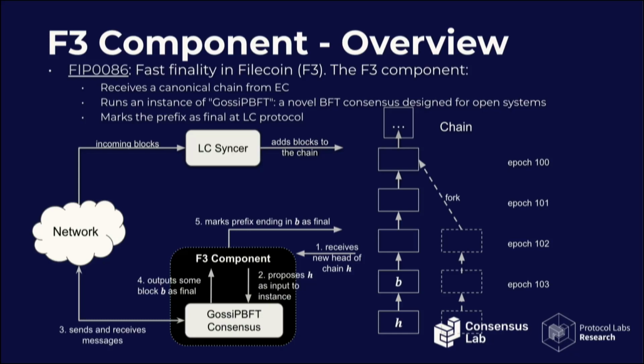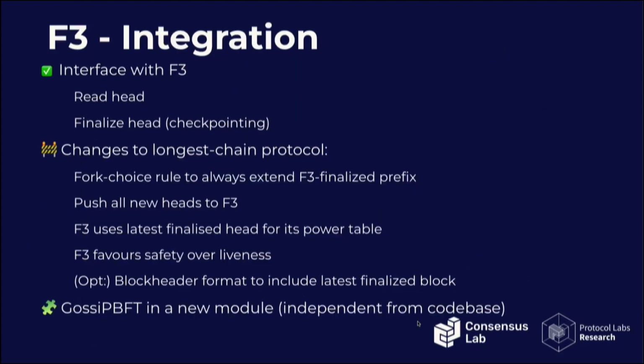Then the BFT consensus protocol runs consensus, and eventually it outputs some block that is final, that needs to be finalized. Once this output comes out, the F3 component marks the prefix up to that new head block as final, which in this case will be B. So up to B will be final, and the block H, even though it was proposed by this node, didn't get finalized in this iteration of the BFT consensus protocol.